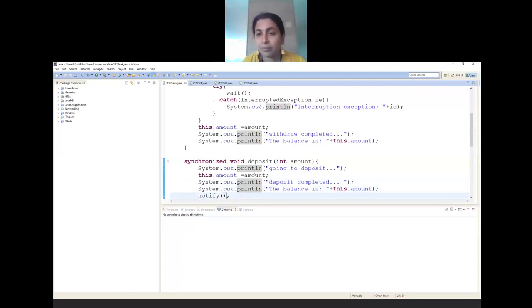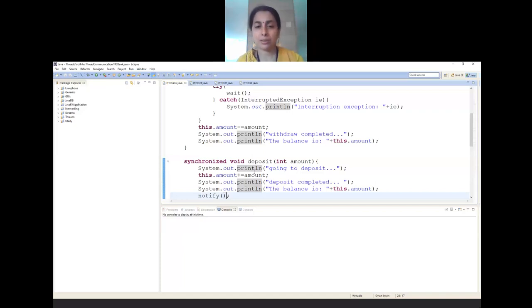See, simple example I have taken. Actually, it has many other loopholes here. You just imagine like this. I have a balance of 1000. I have deposited 1000 rupees. Amount has become 2000, but I'm trying to withdraw 3000. Now also it has a problem. But that kind of complexities I have not considered. I've considered the simplest example where I'm trying to withdraw an amount which is more than the balance.